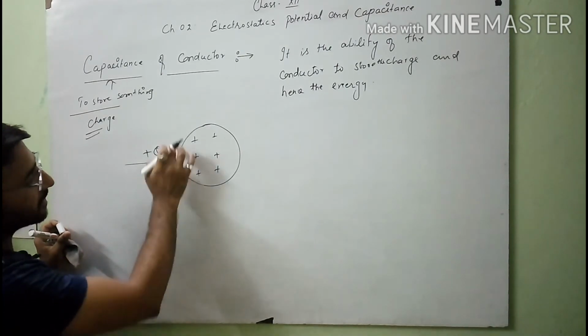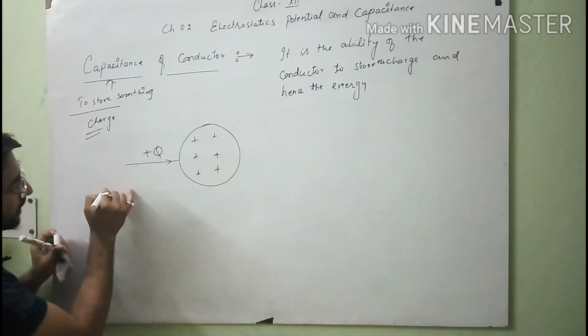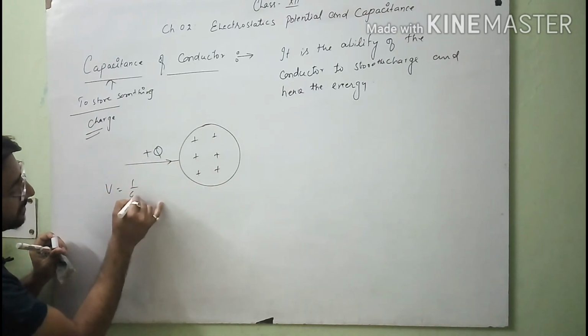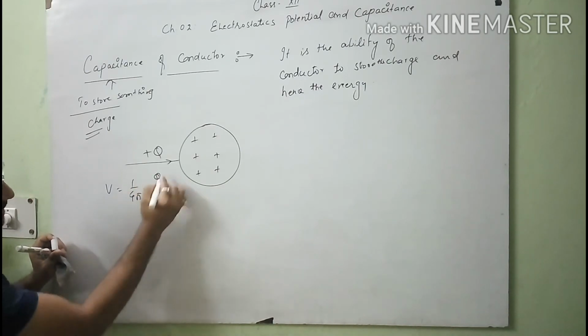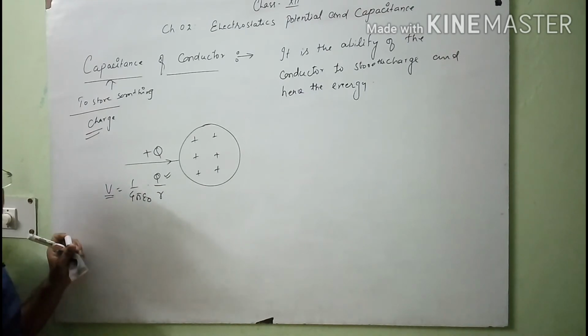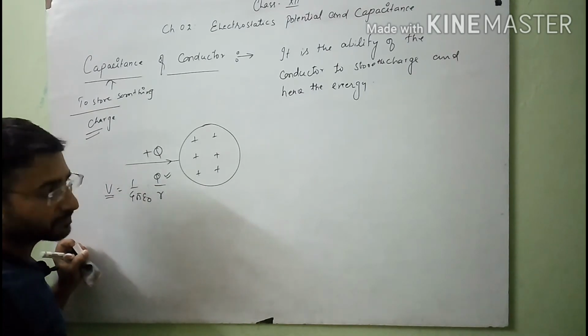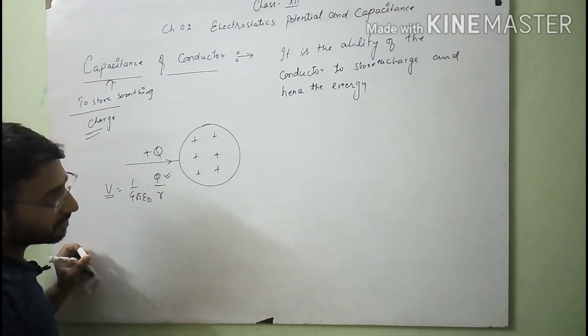मीन्स जैसे हम किसी कंडक्टर को कोई चार्ज प्रोवाइड करवा रहे हैं, चार्ज प्रोवाइड करवाने पे क्या होगा कि उस कंडक्टर का इलेक्ट्रिक पोटेंशियल भी इंक्रीज होगा with the help of this formula q by r. As we are increasing the value of charge, the electric potential of that conductor will also increase. Here I suppose the conductor is in the form of a sphere.